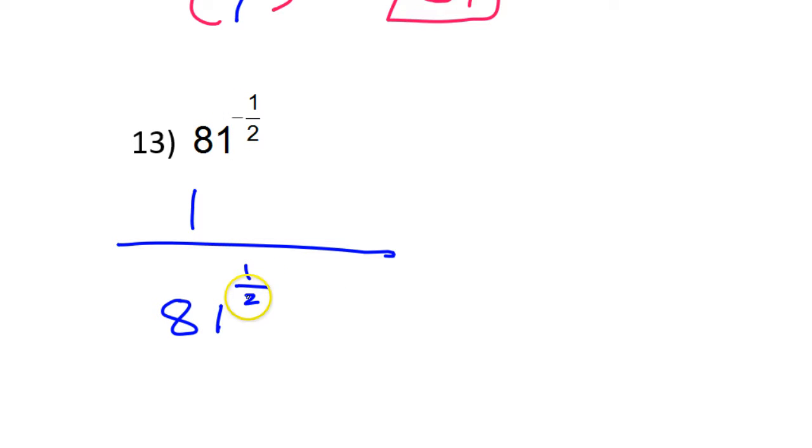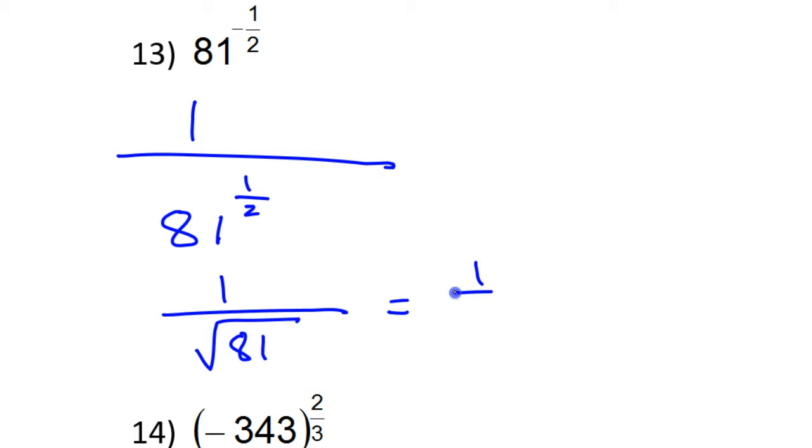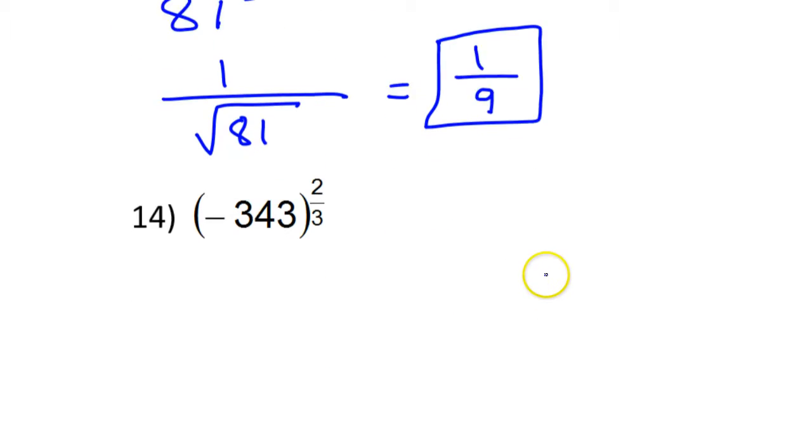Now, a fractional power is power over root. So that means this is really the square root of 81. The 2 is the root, that's square root. And the little 1 isn't really doing anything. The power of 1 doesn't do anything. So this is really 1 over 9, because the square root of 81 is 9. So 1/9 would be the final answer to number 13. Let's keep going.